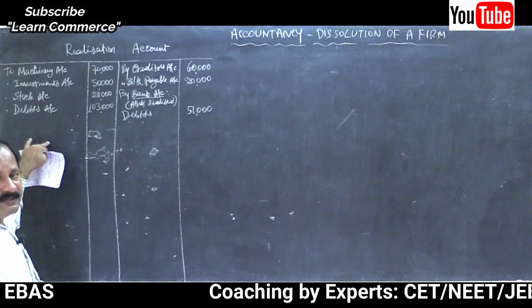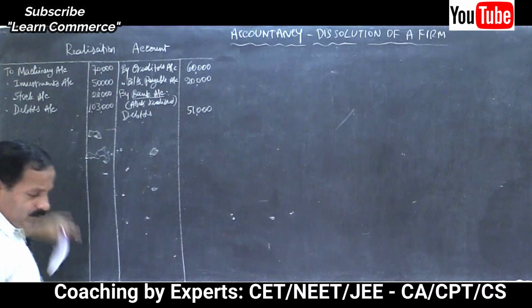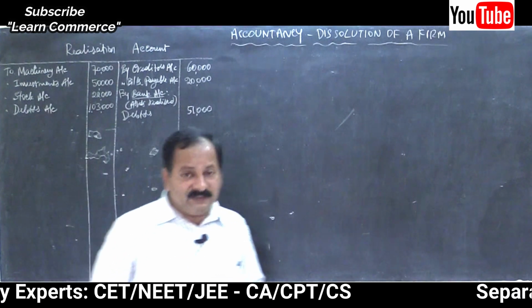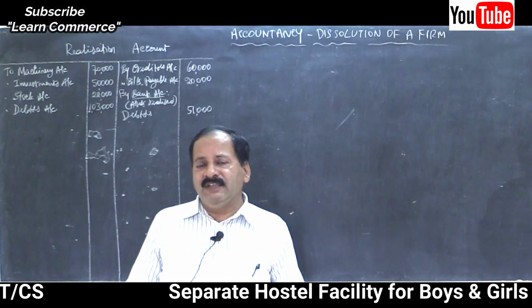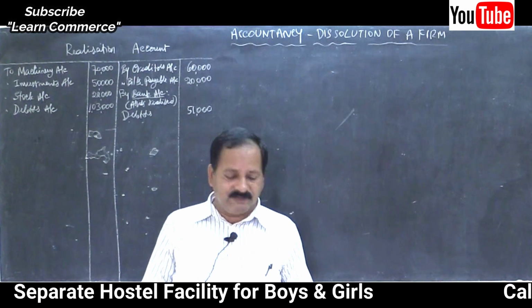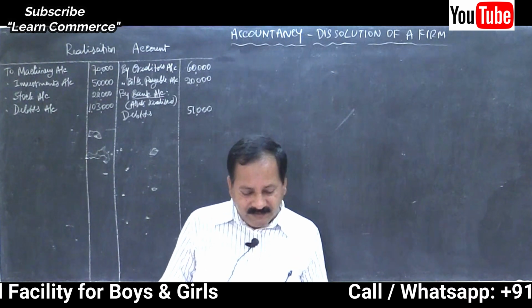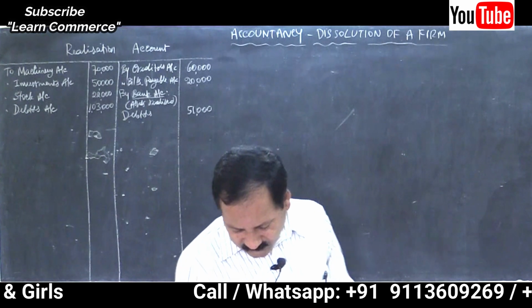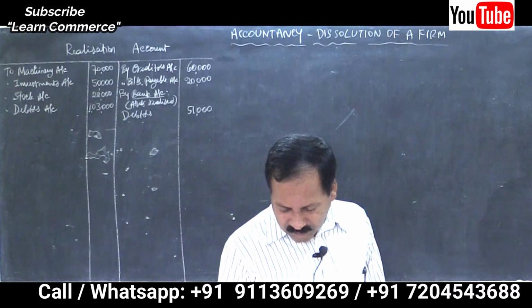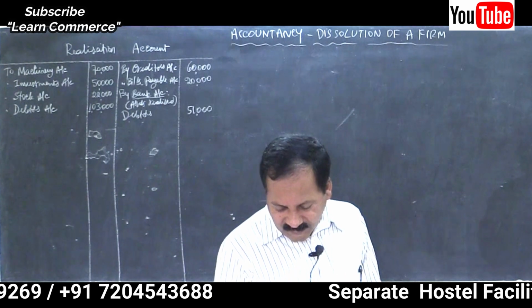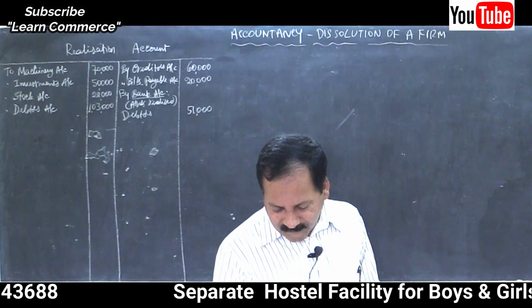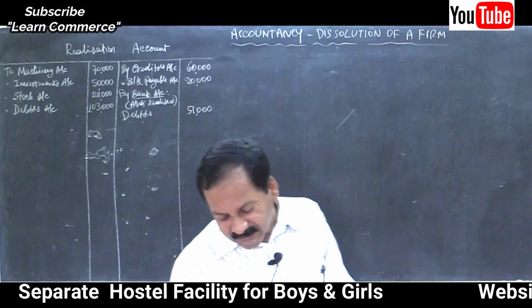Creditors, how much was the amount? 60,000. 60,000 minus 60,000. Machinery was given to creditors.